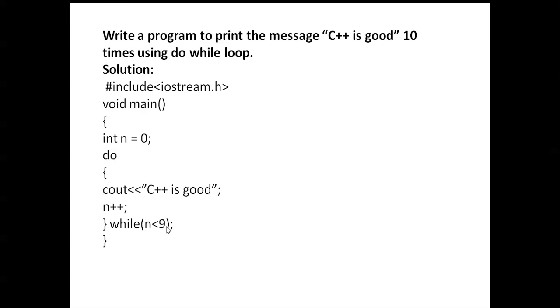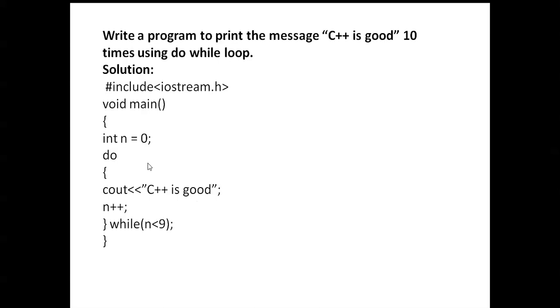Next while 1 less than 9, condition true. Again go back. Now what is the n value? Now n value is 1. Next here n++, "C++ is good." Next after 1 it is incremented to 2. 2 less than 9, condition true.